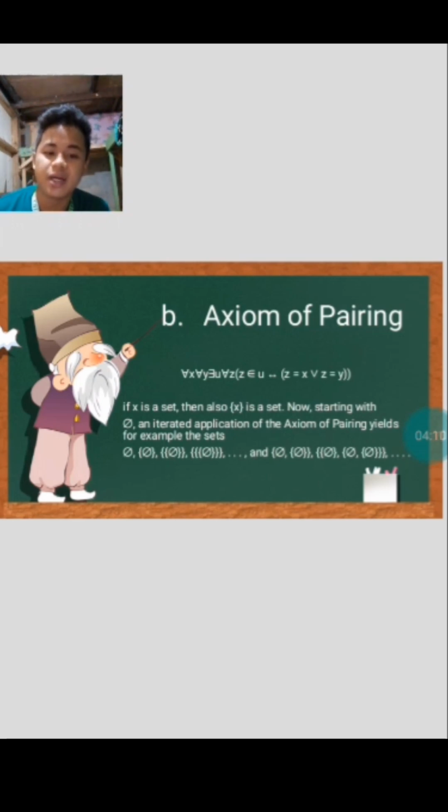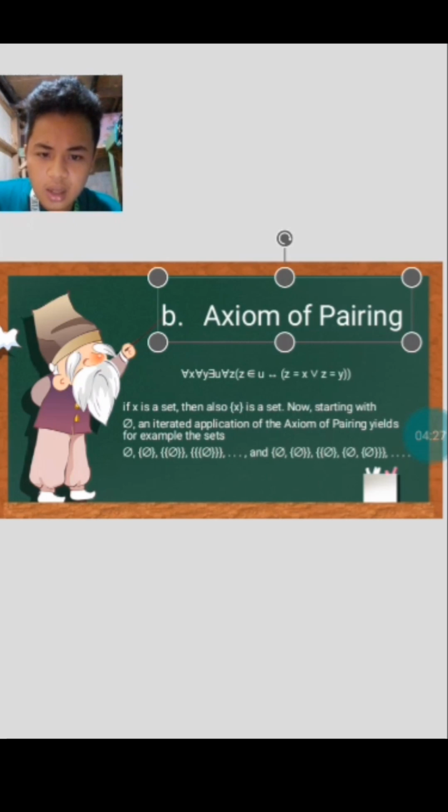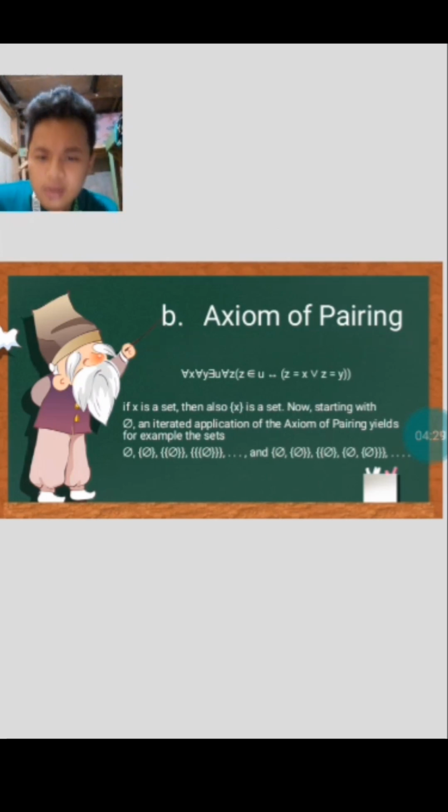So we can define the binary function symbol, the pair of x and y, by stipulating u equals the pair of x and y for all x, y, u, and z, where z is equal to x or z is equal to y. If x is a set, then also the singleton of x is a set. Now, starting with an iterated application of the axiom of pairing yields examples of sets.